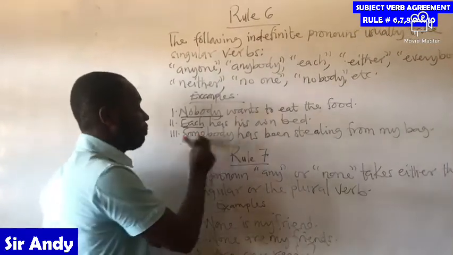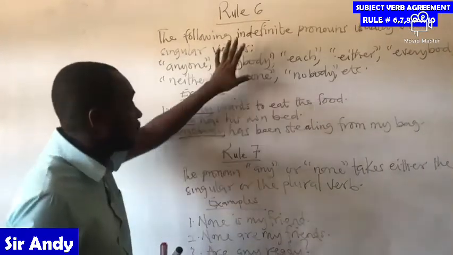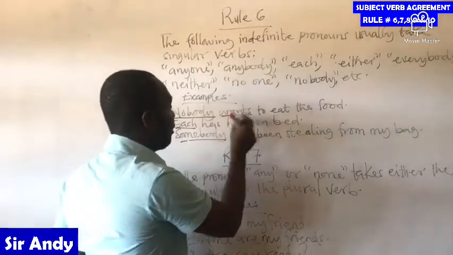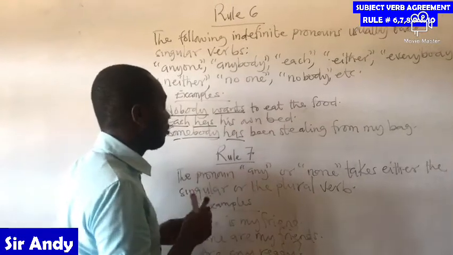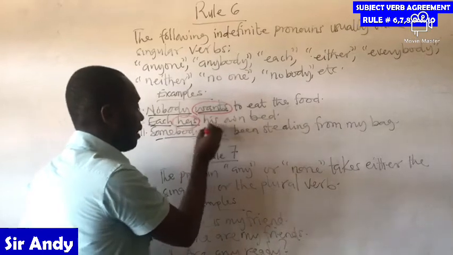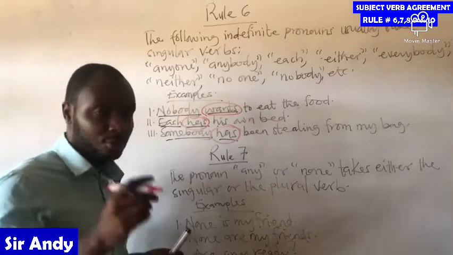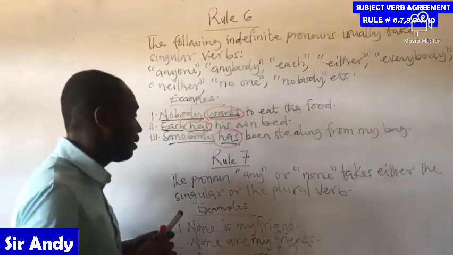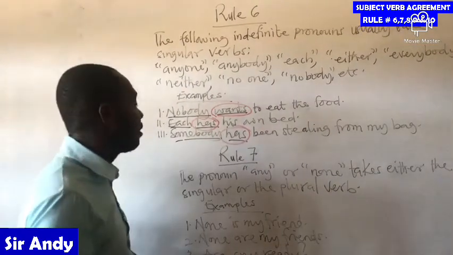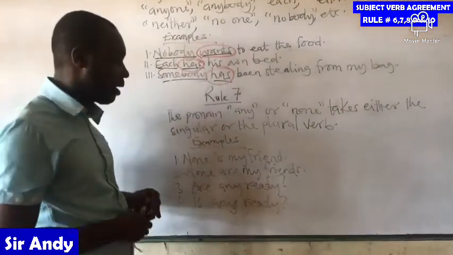Somebody has been stealing from my bag. Somebody too is indefinite, and as we've said, they all take singular verbs. That is why we have all these singular verbs here: has, and then another has. They all take singular verbs, and it is something we should take notice of. It is very important. So this is about indefinite pronouns taking singular verbs. So let's go to rule 7 of subject-verb agreement.